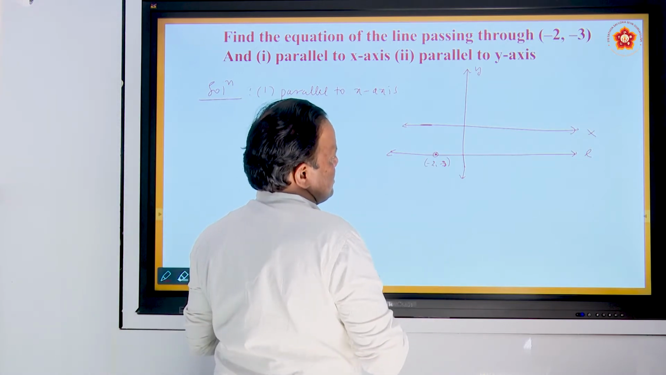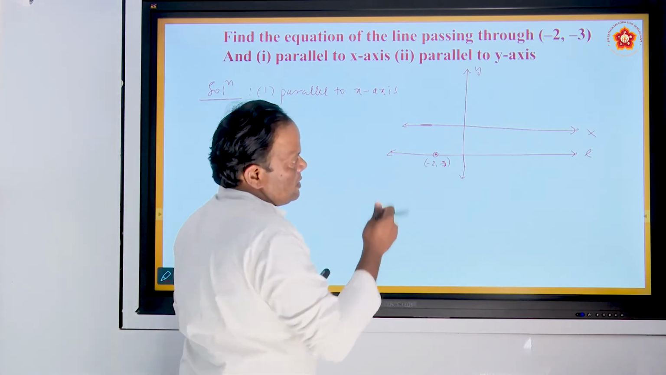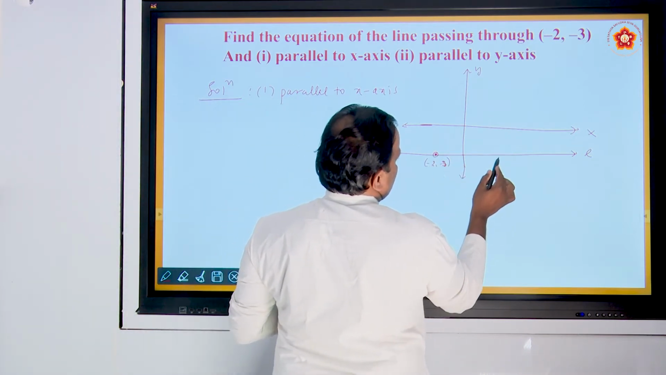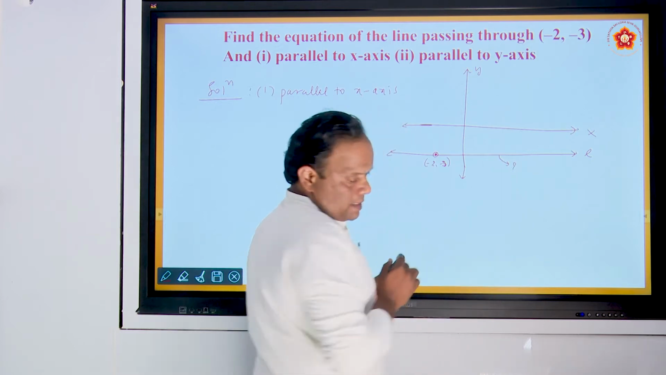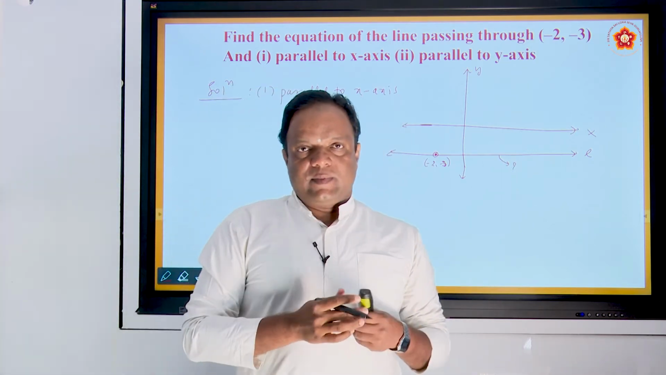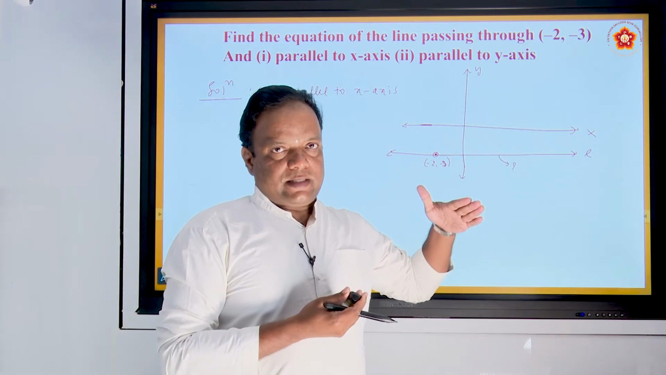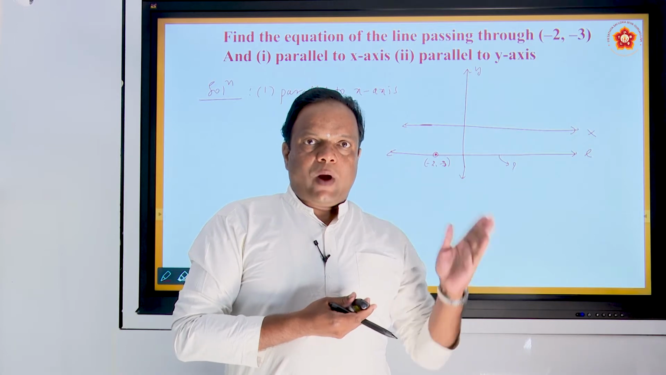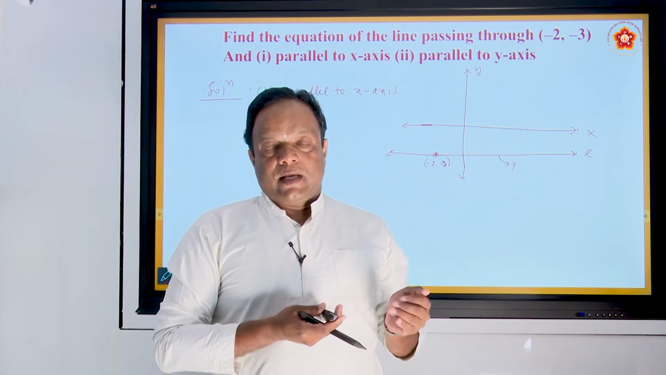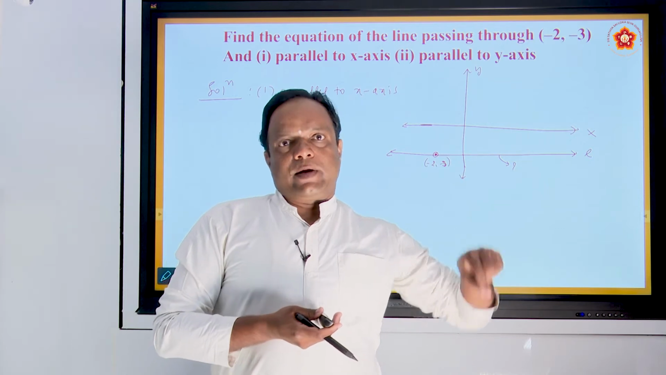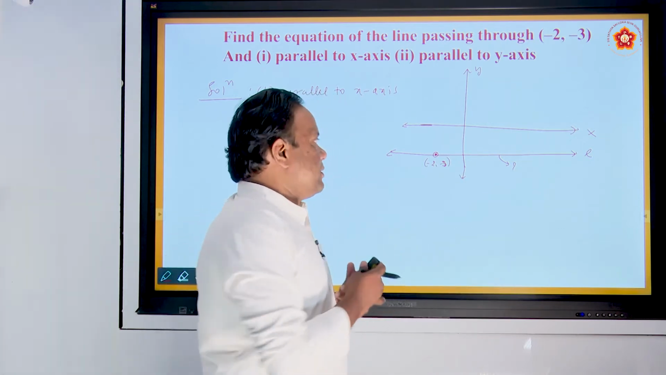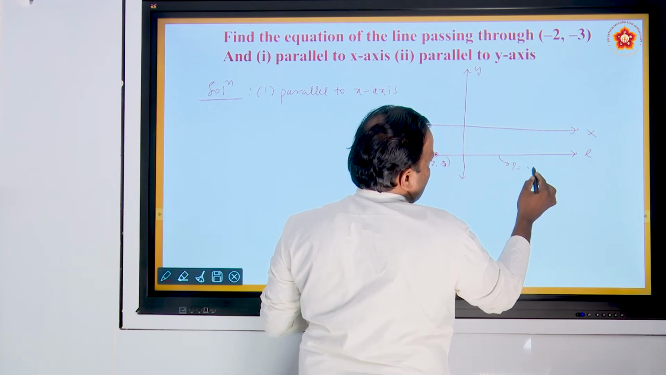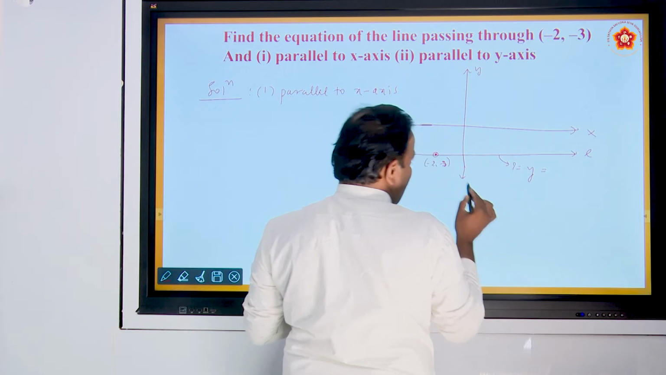Second is parallel to the y-axis, same point. Let us see the second later. First observe here, this line is parallel to the x-axis. What is the equation of this line? Last session we saw that if the line is parallel to the x-axis, the line equation is y equals some constant. That constant is nothing but the y value of the given point. See, this is parallel to the x-axis. The equation of this line is y equals what?